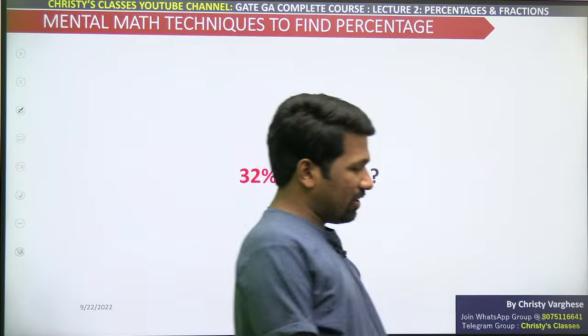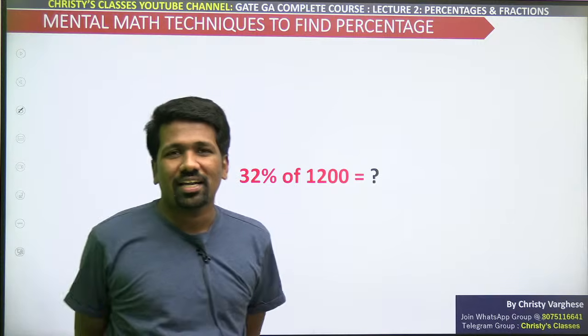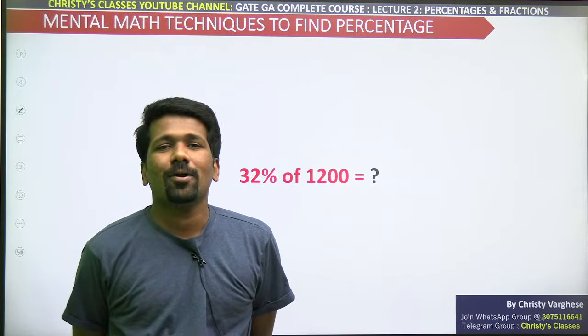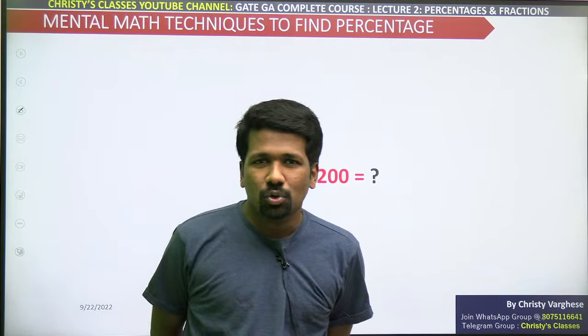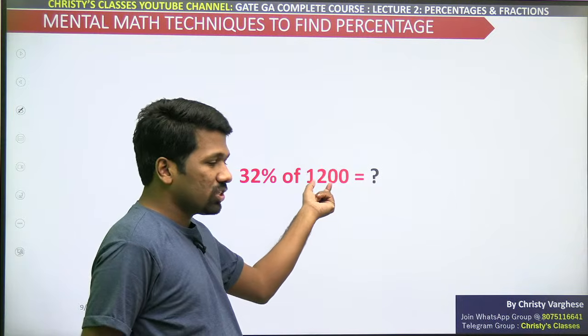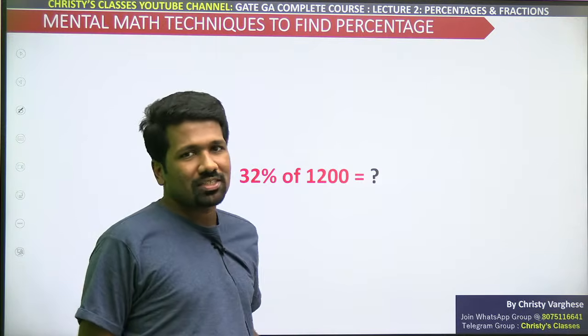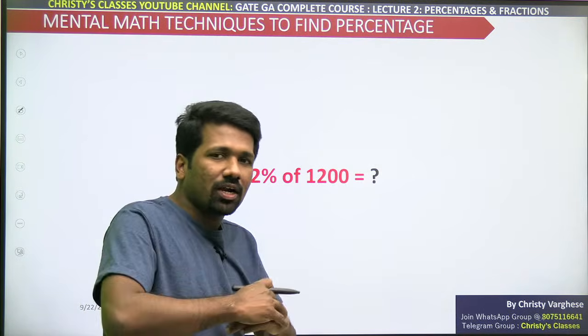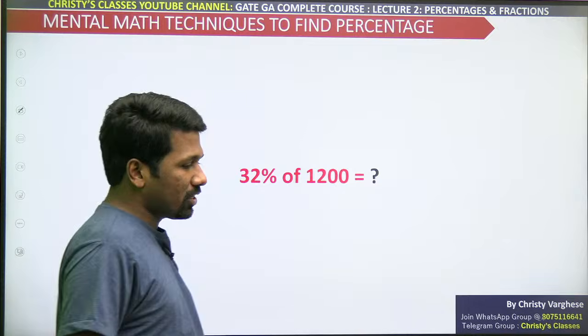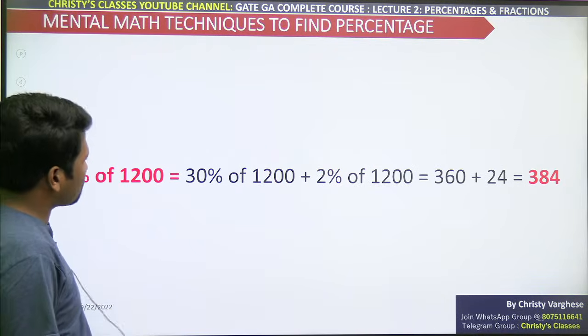32% क्या होगा? 31% पता है तो उसके साथ एक 12 ऐड करना काफी है ना? If you know already 31%, add a 12 to that because 1200, 1% is 12. I'm setting one example 1200 so that the explanation will be faster. After that, you can change 1200 to any number and try. That is what you need to do as homework.